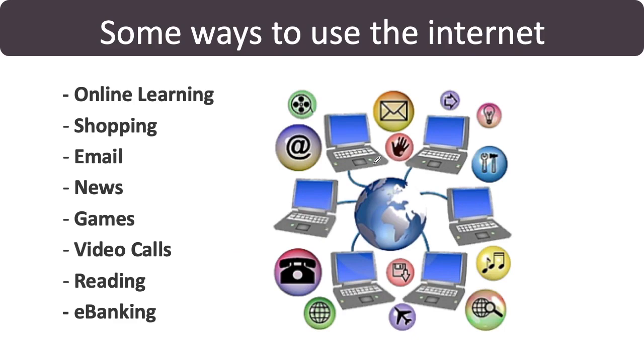For what other things we use internet for? Some of these examples are online learning, online shopping, emails, watching news, playing online games, making video calls, reading books online, or doing e-banking, or n number of other applications. We are using internet on daily basis.